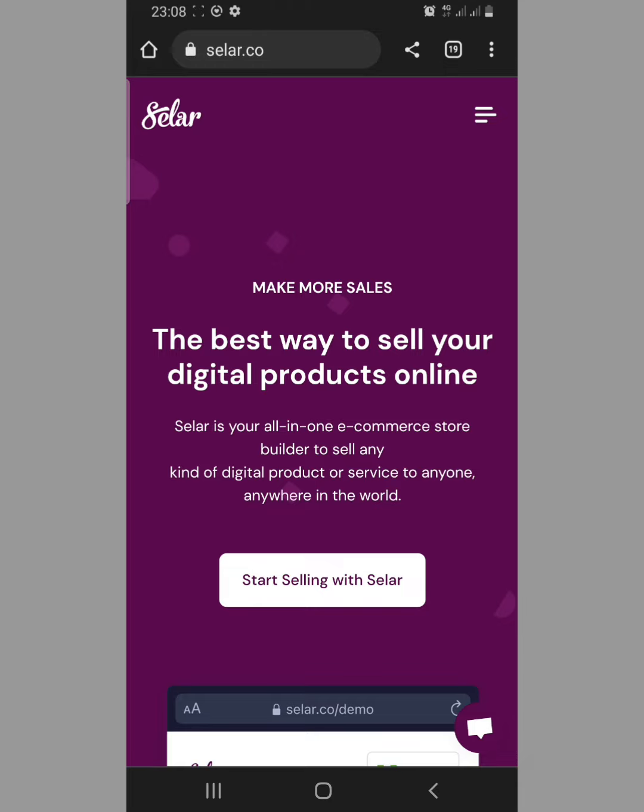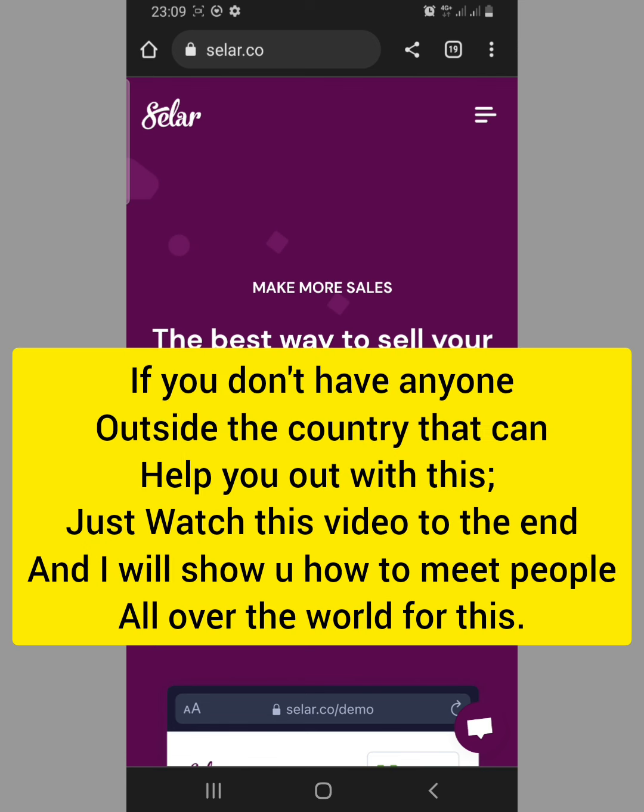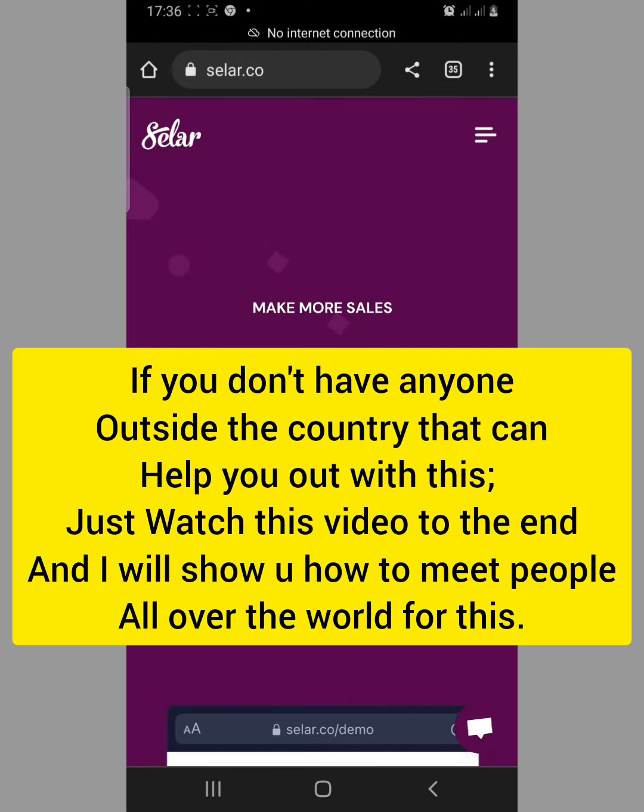All right guys, so this Selar arbitrage actually involves two currencies. Either you have a Ghanaian bank account or Momo account and also Nigerian account details, or you have Kenyan account details or Nigerian account details, or you have US account details. It must be between two or more countries. It all depends on how you want to do it.